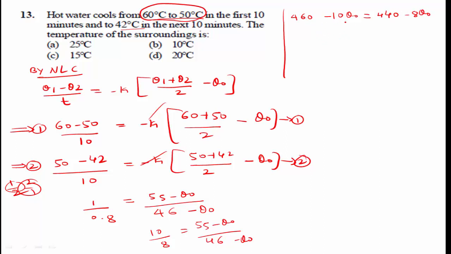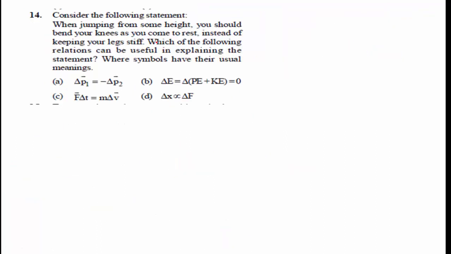Here we get 2 theta 0 is equal to 20, then theta 0 is equal to 10 degrees Celsius. Option B is the right answer.